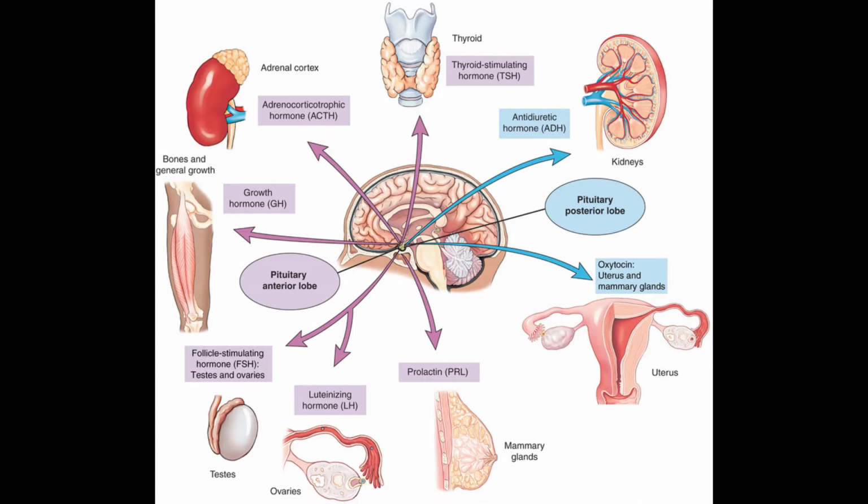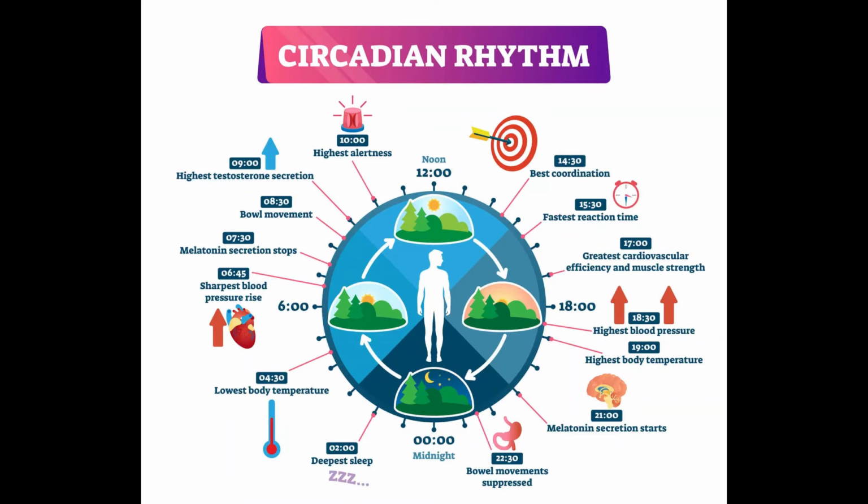Fun fact about growth hormone is that it only couples with the chemicals that it needs to affect developmental changes and repairs in the body during your sleep cycle. If you are not getting enough sleep, your body is unable to repair itself. So if you're waking up 2 hours early to go work out in the gym, make sure you've had at least 6 hours of sleep before that. Otherwise, all of those gains that you think you're making in your muscles are very likely not going to happen.